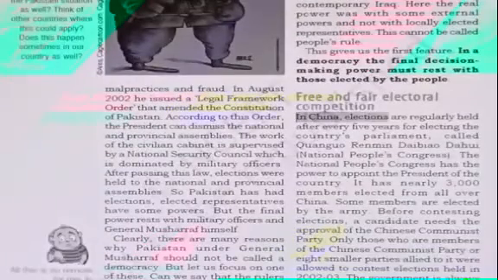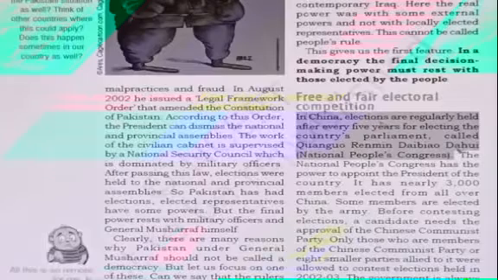Let's take the example of China. In China, elections are regularly held after every 5 years for electing the country's parliament, called the National People's Congress.